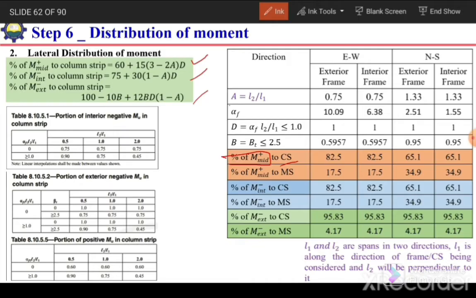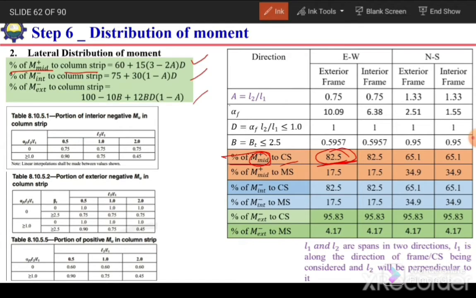We have this first formula: percentage of positive moment to column strip is 60 plus 15 times 3.3 minus 2A into D. When we substitute these values, this percentage comes out to be 82.5. So it means out of this positive moment, 82.5% will be resisted by the column strip, and the remaining 17.5% will be resisted by the middle strip.